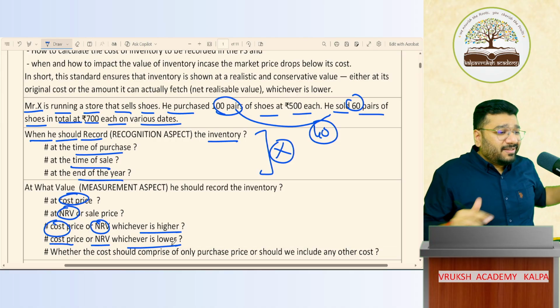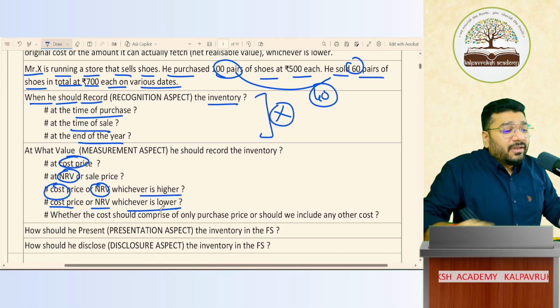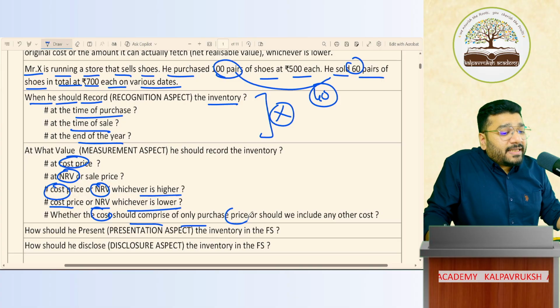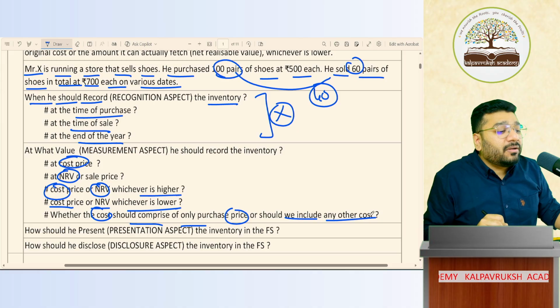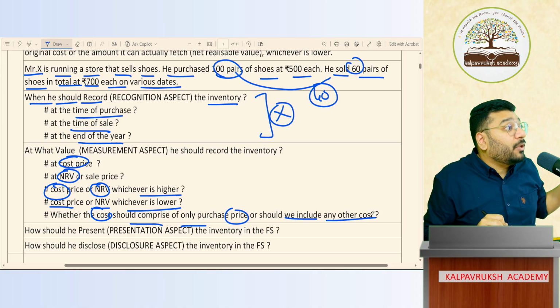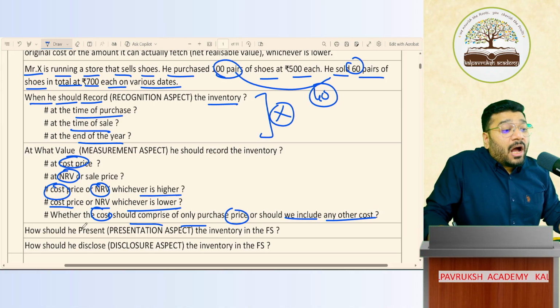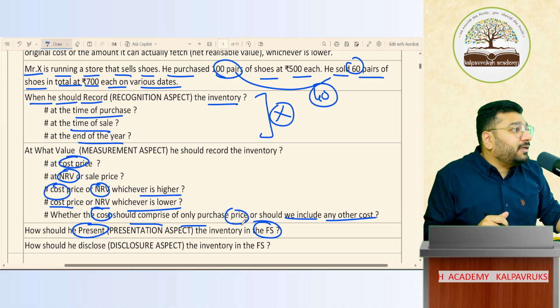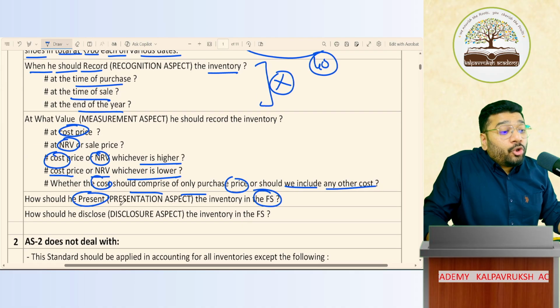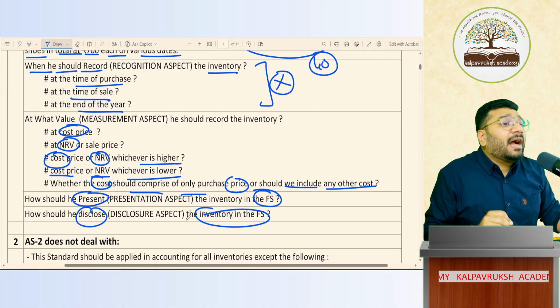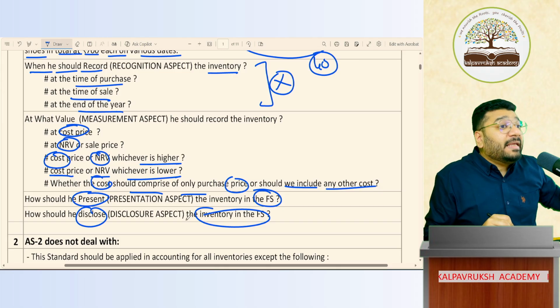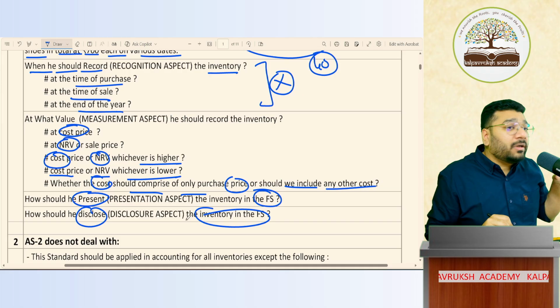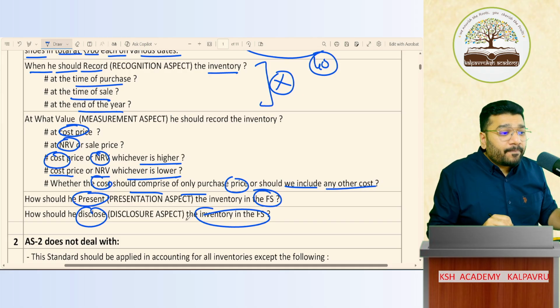Yes. Next, the cost should comprise of only purchase price, or should we include any other cost? People have so many doubts. How do I present this inventory in the financial statement? How do I present it? How do I disclose the information with regard to this in the financial statement? So there are many doubts. Got it, not got it. To understand very clearly.